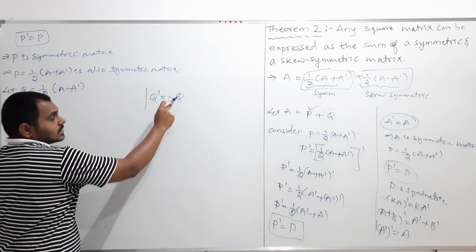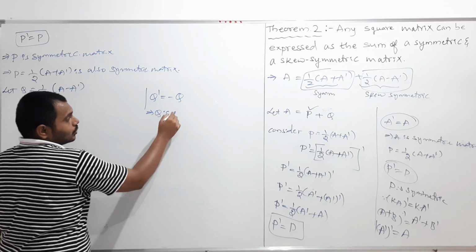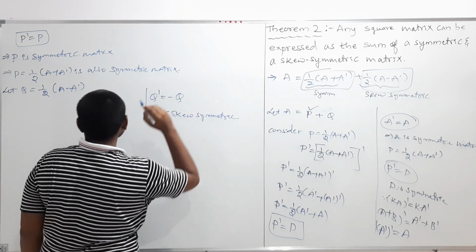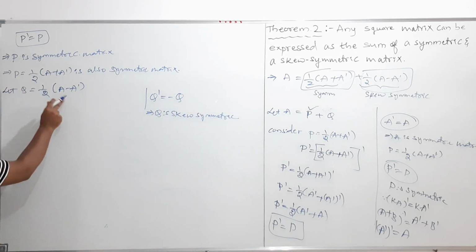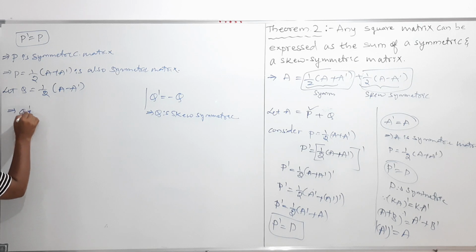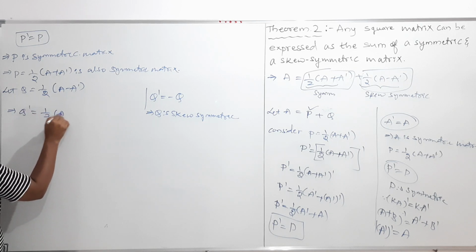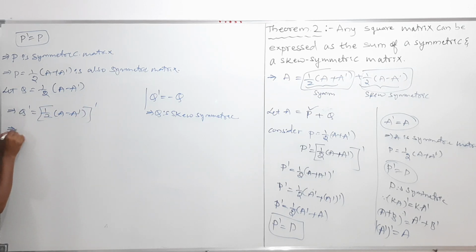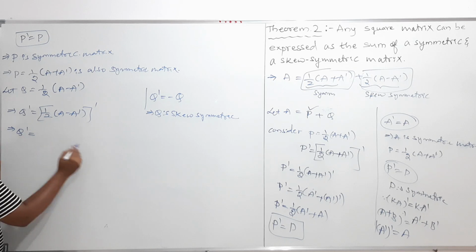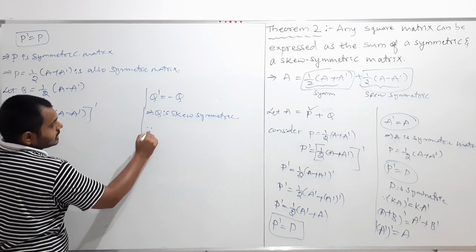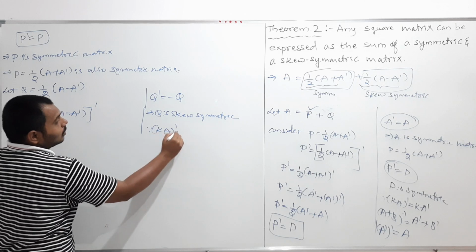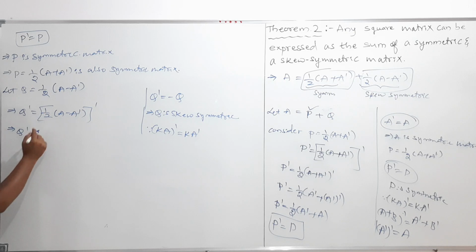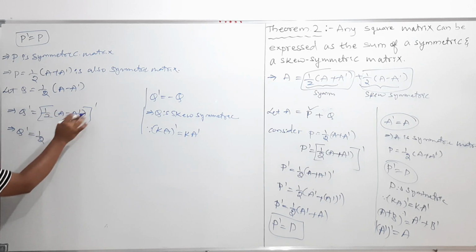If Q transpose is equal to minus Q, if I showed that, then we can say that Q is skew symmetric. Clear? So therefore, my dear students, I will take the transpose of both sides. So this implies Q transpose is equal to half into (A minus A transpose) whole transpose. Now, since K into A whole transpose is K into A transpose, half is a constant, so take it outside. Now we should take the transpose of this.